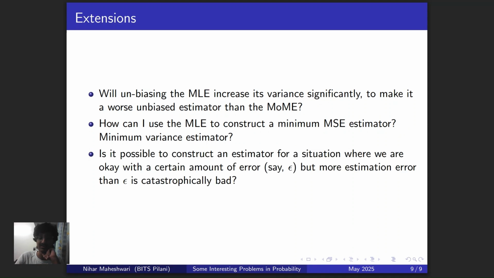Except there's one more thing to think about. When you do this problem, this is purely, by the way, just working at hypotheticals. I'm going to ask you something. Is it possible that you can construct an estimator in this particular situation when we are okay with a certain amount of error, but more estimation error is bad? Like, what I mean by this is, for example, again, in this scenario, you have internship offers, and let's say you don't want to overestimate your internship offer or underestimate your internship offer by more than, let's say, 5%, right? So you're like, okay, how do I construct an estimator that has a really, really catastrophically low probability of actually making this error?